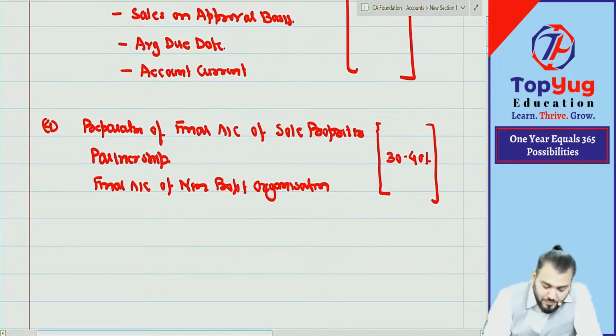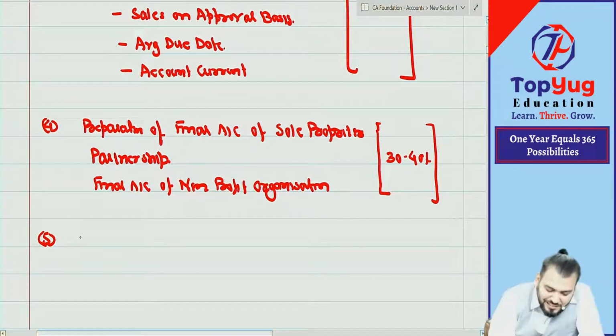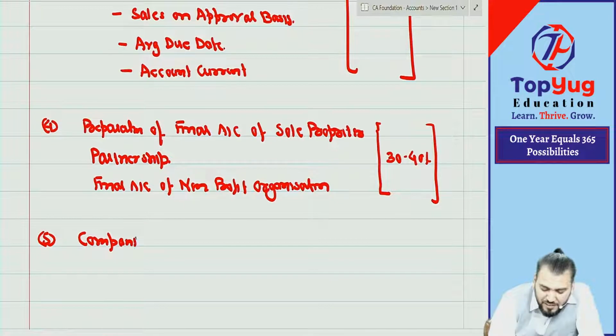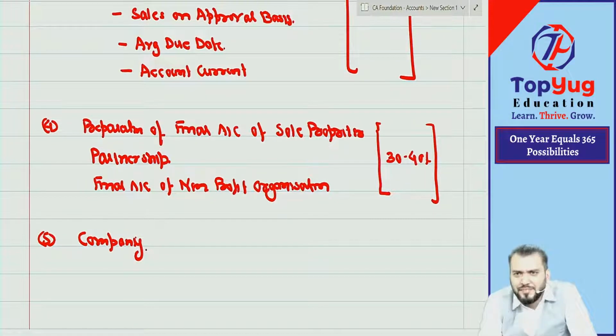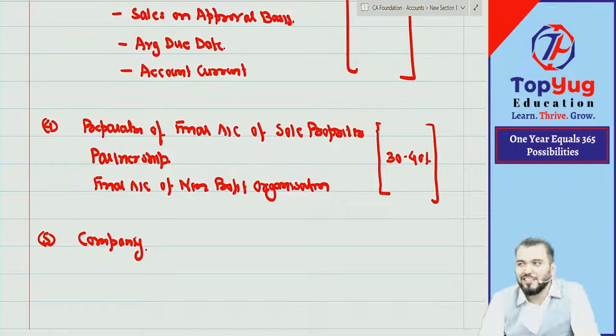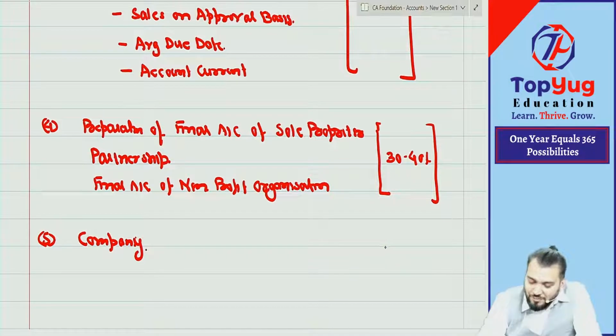Then point number 5 is company. Have you done company accounts? Company you have not done. Equity share capital, application, allotment, first call, final call, calls in advance, calls in arrears, debenture. Have you done everything? Not done, so for him I will teach. This is 10 to 15% marks.